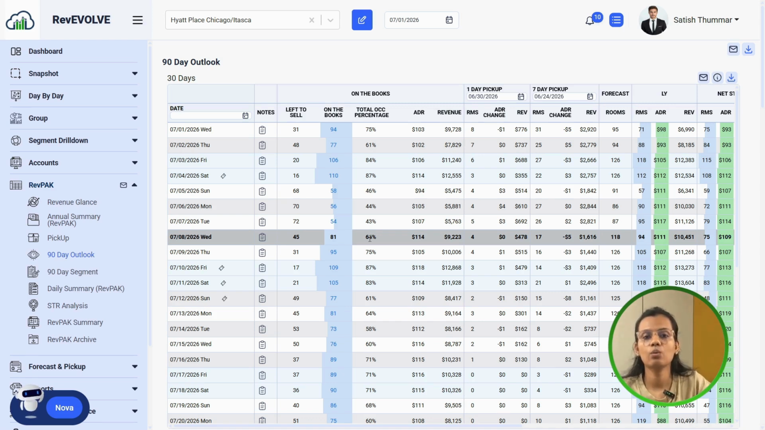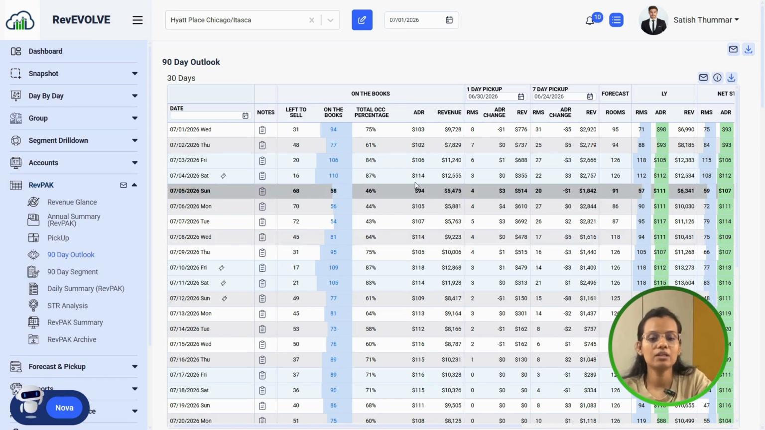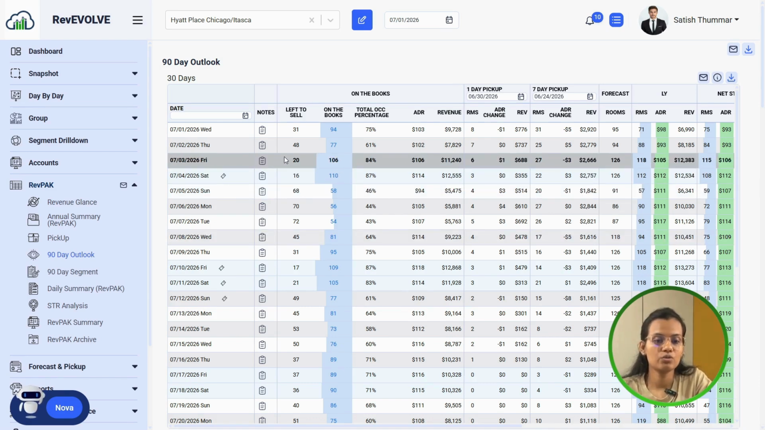What happens is, if you want to check the next 30 days, like how my past 30 days were, and based on that, if I want to take the present decision for the next 30 days, then we can see that, let's say I want to check the next weekend, right? So here we have Friday and Saturday.